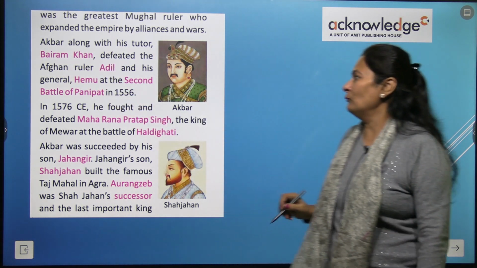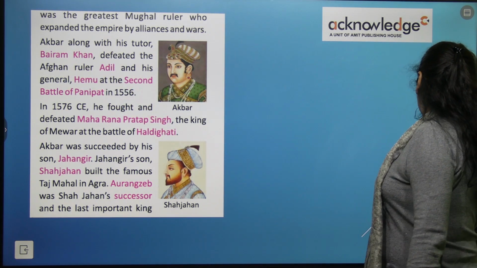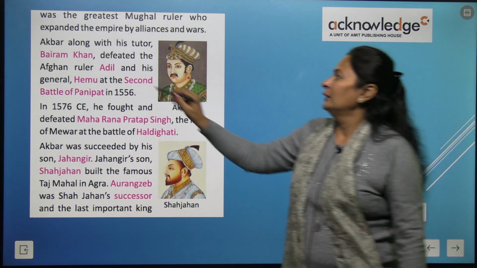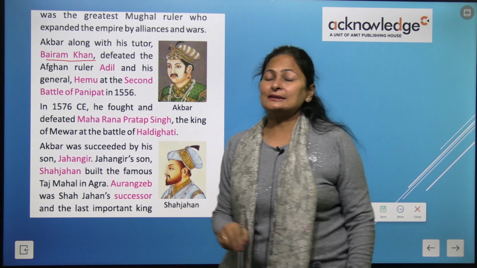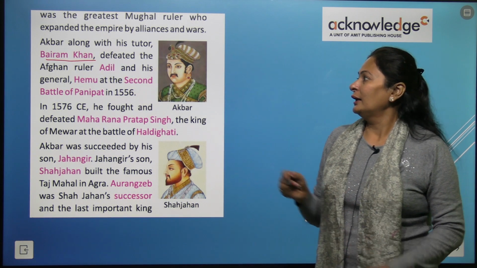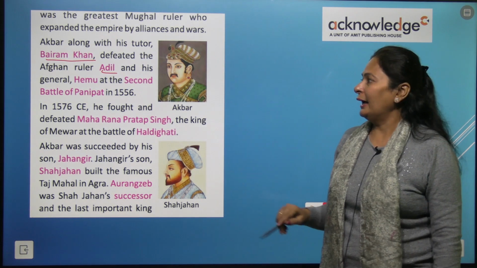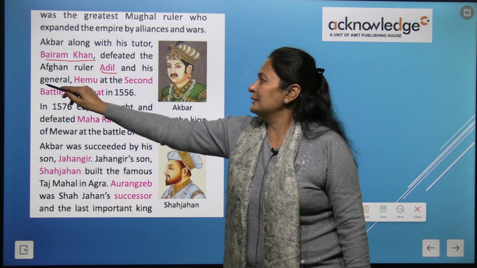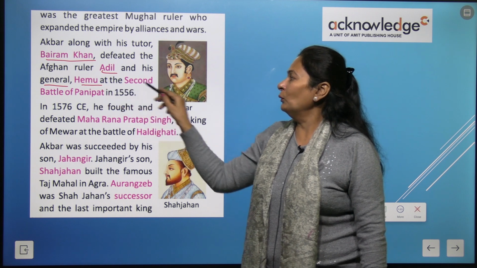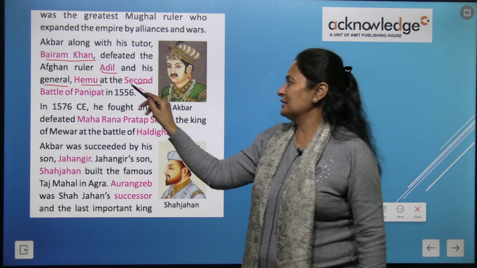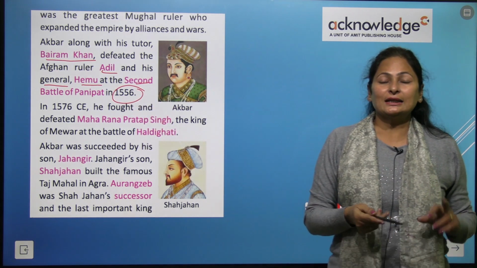The tutor's name was Bairam Khan. Tutor means his personal teacher, right? So Akbar and his teacher Bairam Khan defeated the Afghan ruler Adil and his general Hemu at the second Battle of Panipat, which was held in 1556.